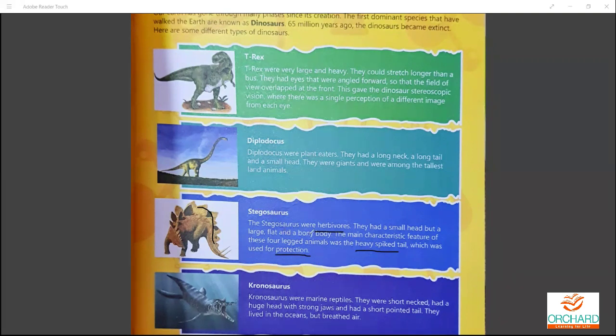Stegosaurus. They were herbivores. They had a very small head but a bony body, and one major speciality is the spiked tail. The tail was spiked, just like the spikes boys used to wear on their heads, with spikes all over the body, especially in the tail. They were used for protection, since they are not carnivores. They are herbivores, they eat only plants, and because of the spikes they are protected.